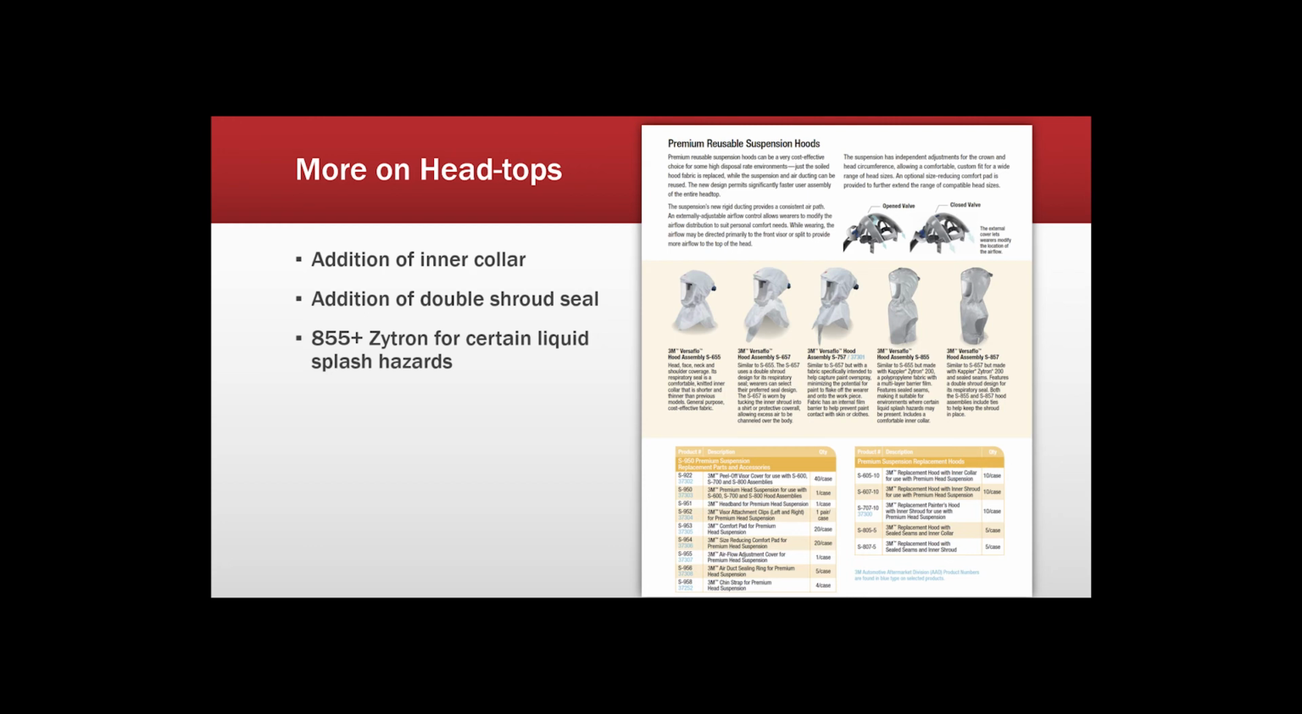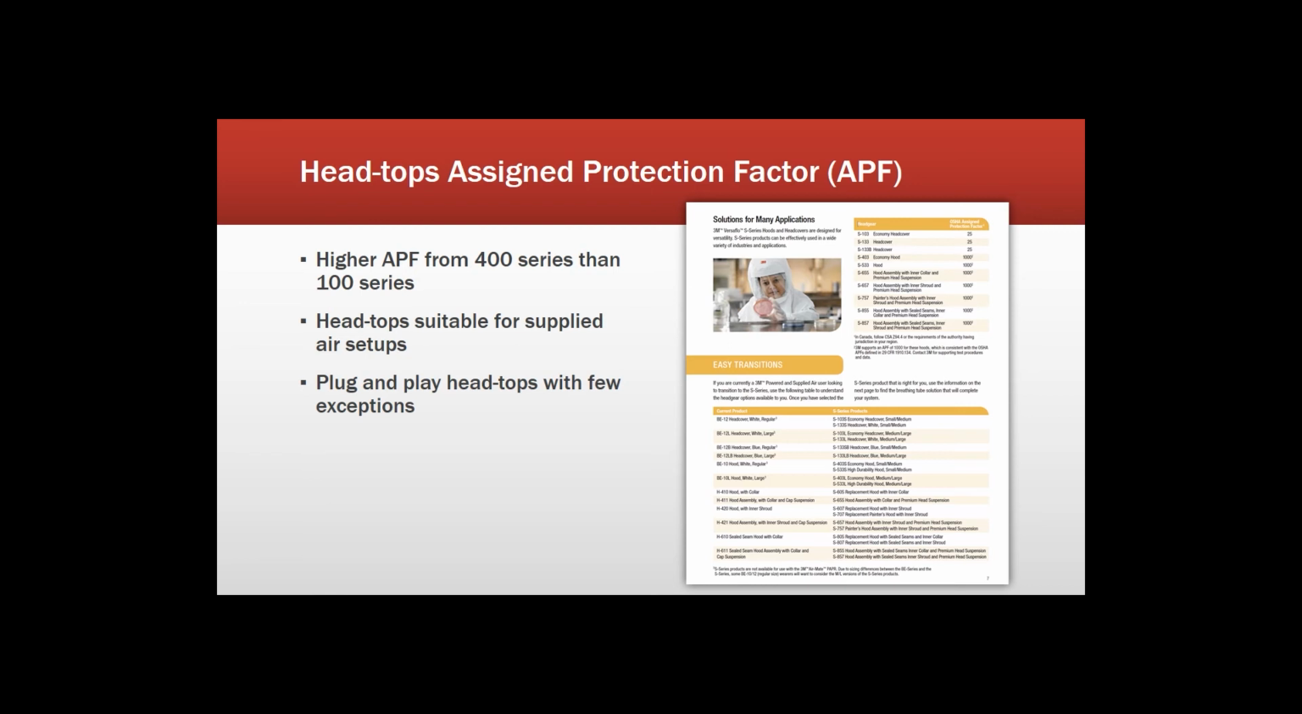Right around now, we're going to assume that you understand what an assigned protection factor is. If you don't, very briefly in one sentence, all it is a number that represents the protection level that you can expect from a particular piece of respiratory protective equipment. If you need more information, hit our YouTube channel or visit us online and visit our Learning Center.